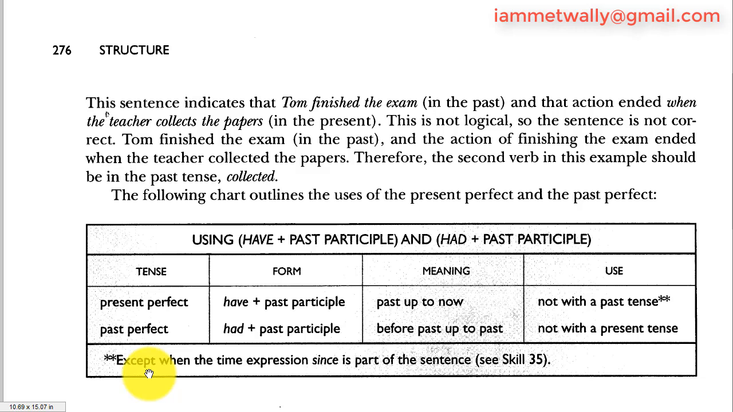For example, when you say, I haven't seen him since we met last year, that's present perfect. In this case, the meaning of the word since expresses the meaning of up to now.